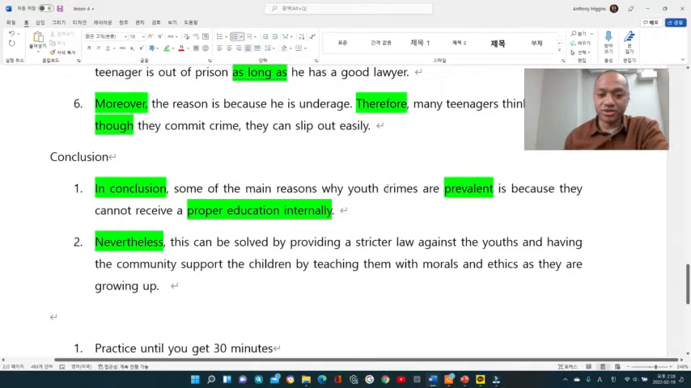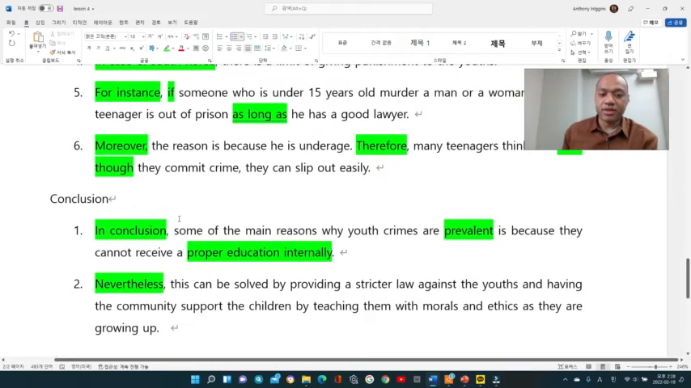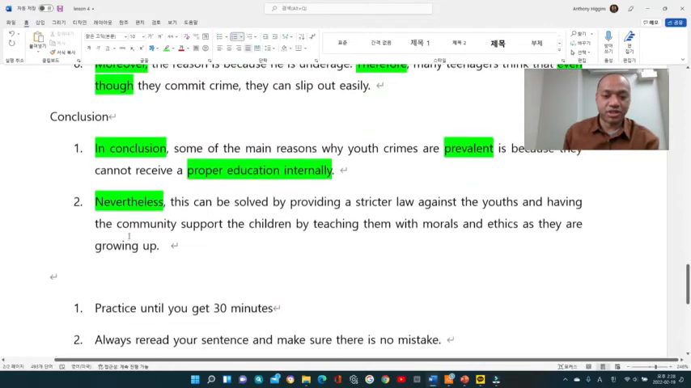Some of the main reasons why youth crimes are prevalent is because they cannot receive a proper education internally. When I say internally, it means ethical and morally. Now also here, the conclusion I will start with: In conclusion, some of the main reasons why youth crimes are prevalent is because they cannot receive a proper education internally.